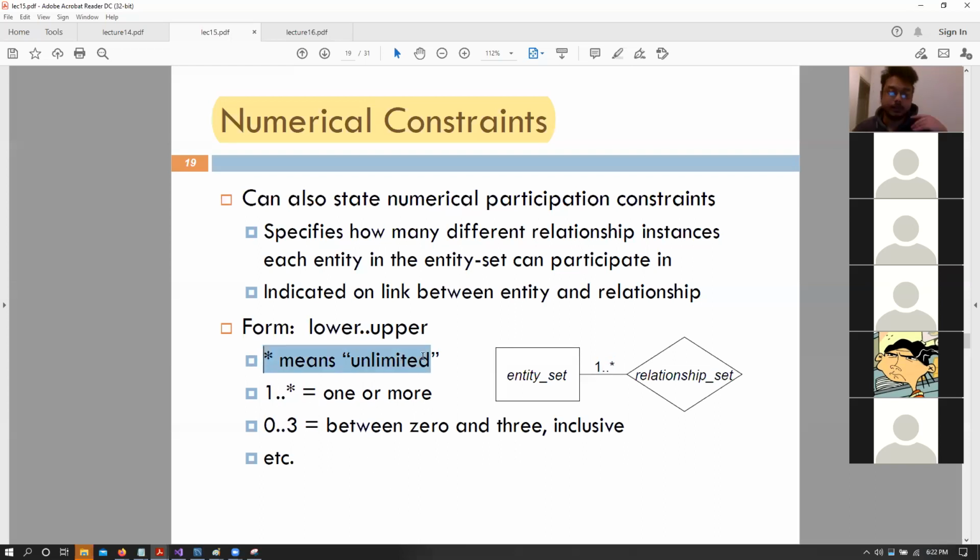Star means unlimited. So it grows with having any positive value. We will never have just a single star. We would say 0 to star or 1 to star, basically.